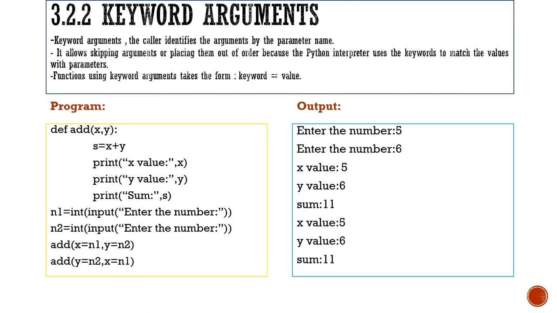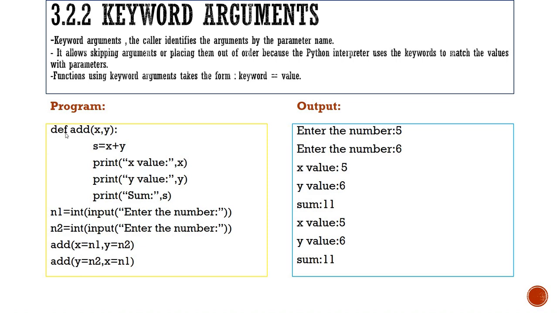Next, keyword arguments. In keyword arguments, the caller identifies the arguments by the parameter name. It allows skipping of arguments or placing them out of order, because the Python interpreter uses the keywords to match the values with the parameters. Functions using keyword arguments take the form keyword equal to value. This is an example program for keyword arguments, and this is the output.